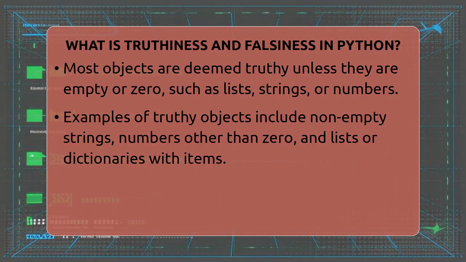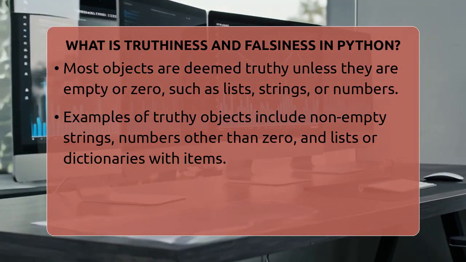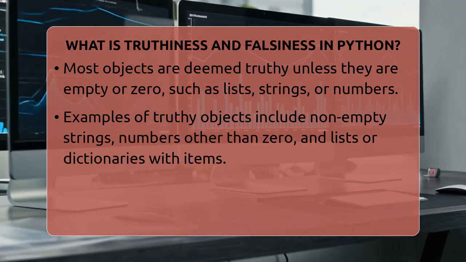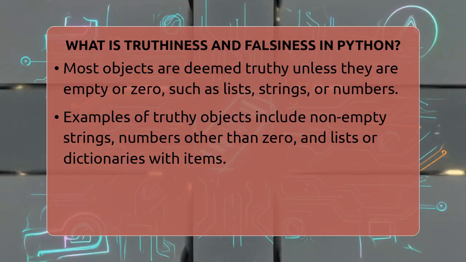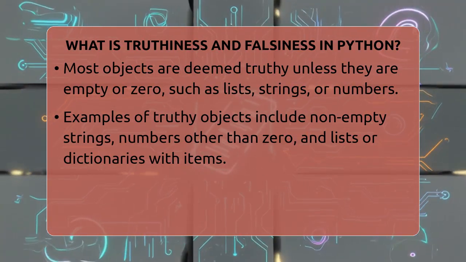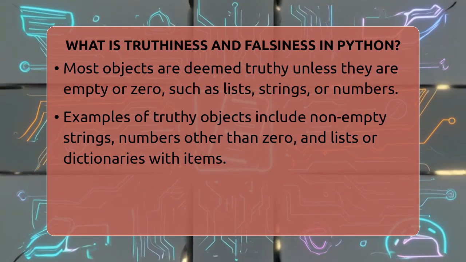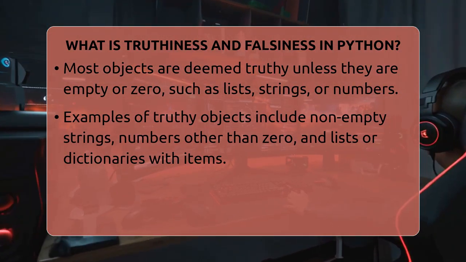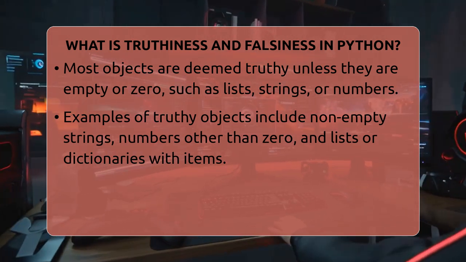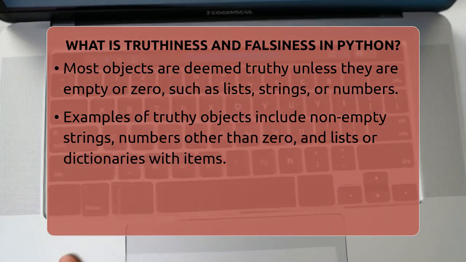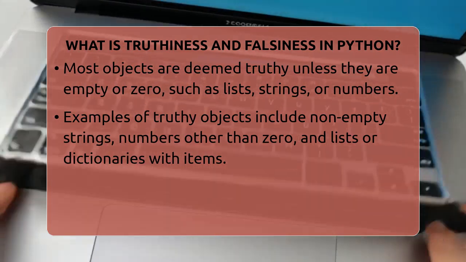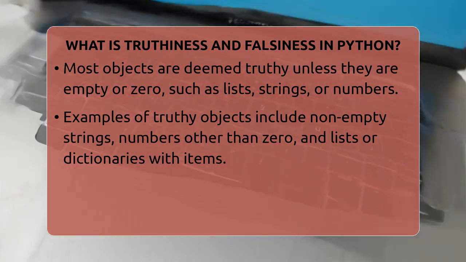Truthy values are objects that evaluate to true when checked in a Boolean context. For example, a non-empty string like "hello" is truthy. A number like 10 or 100 is also truthy. Any list or dictionary that has at least one item is truthy. Even custom objects can be made truthy or falsy by defining special methods.